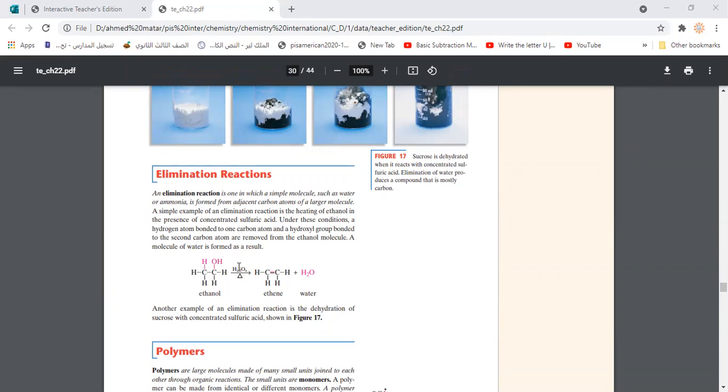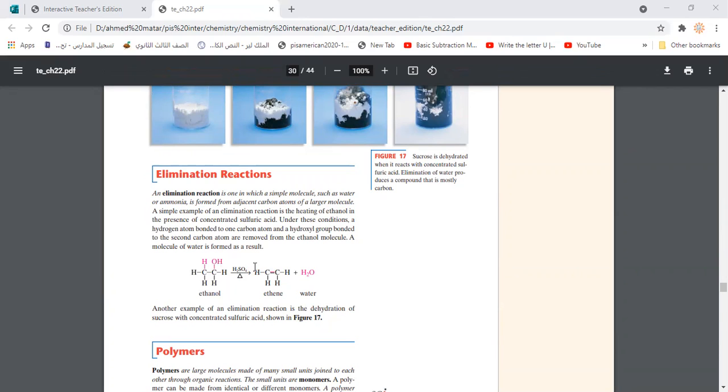Once we put the alcohol with highly concentrated sulfuric acid, which is considered a dehydration agent, that means the concentrated sulfuric acid is able to absorb water.